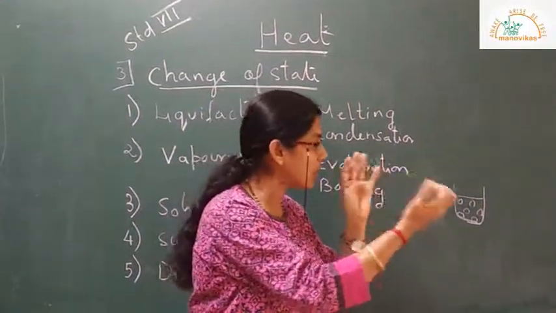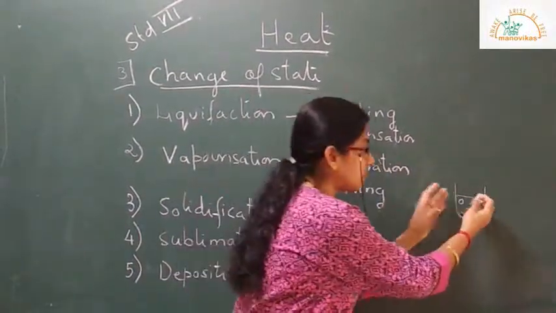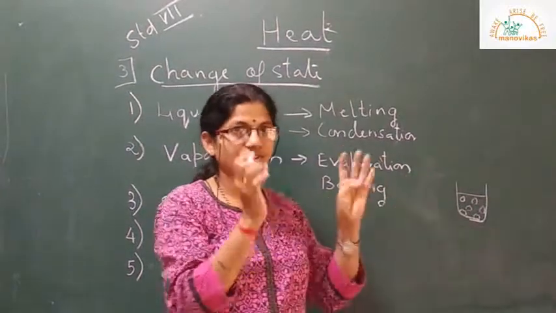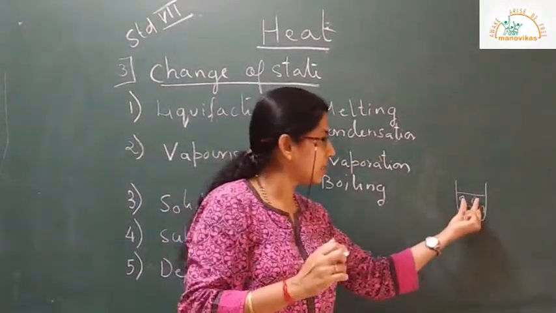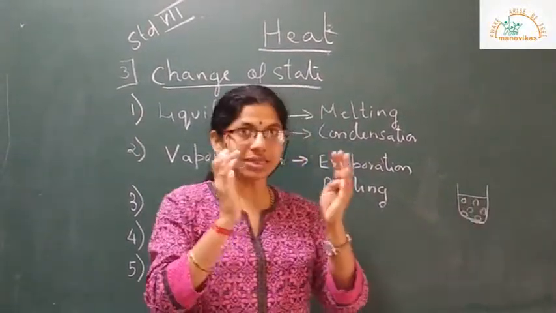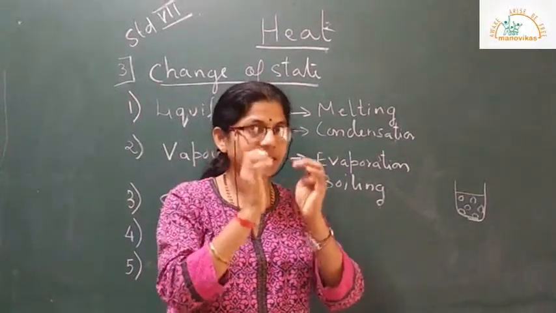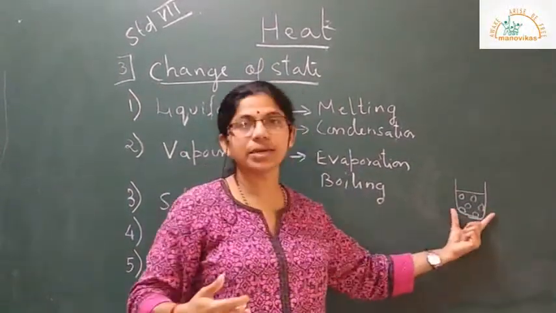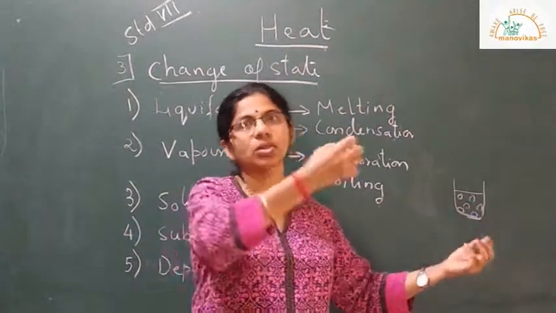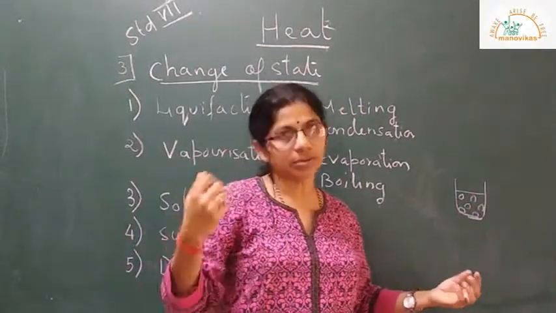When they come closer, they solidify. There will be bonds formed between them, and that is how a liquid solidifies. For that, all the heat has to be removed.